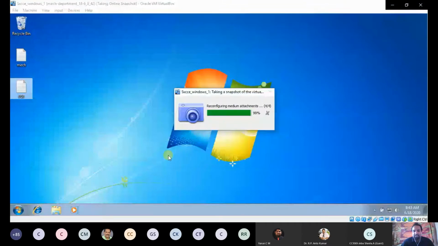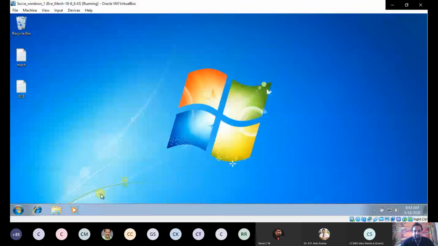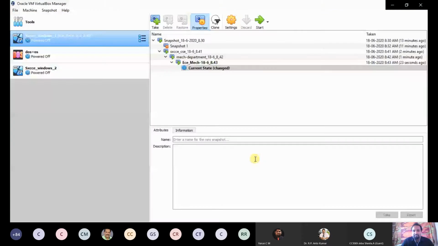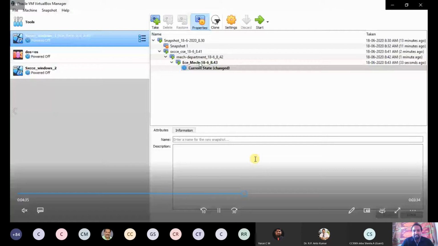Now you see, I'm going to shut down. Now I am going to restore. First I am going to restore to the CSC snapshot, so we can see that. Shutting down. Now all the snapshots will be displayed for you in a tree view manner: first one, second one, third one, like that. Now I am going to the first version snapshot, that is the CSC version.